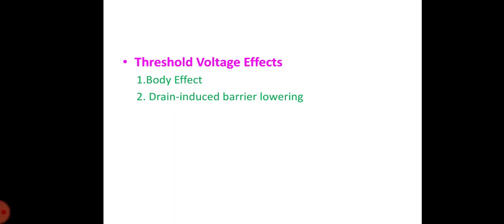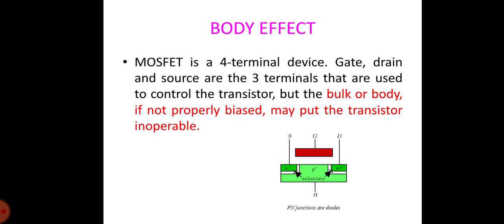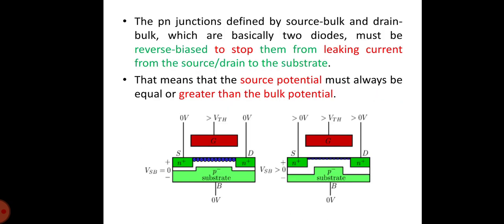And the next thing we are going to see is about threshold voltage effects, which consist of both body effect and drain induced barrier lowering. MOSFET is a 4-terminal device. We know that the 3 terminals are gate, drain and source. In addition to this, the bulk or body is the 4th terminal. If that terminal is not properly biased, it may render the transistor inoperable. So we must be careful in biasing that terminal also.